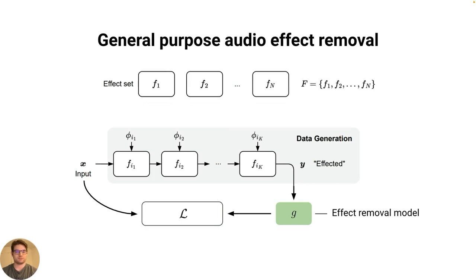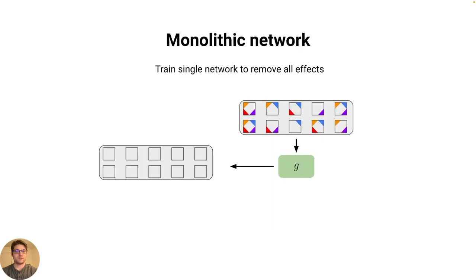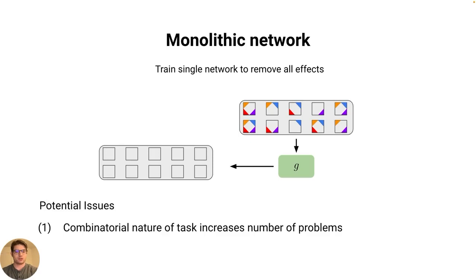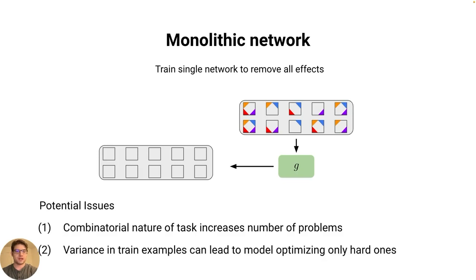One idea to achieve this goal would be to implement what we call a monolithic network. In this case, we would train a single architecture to remove all the effects that it sees. However, we hypothesize that this may not perform well. Firstly, the combinatorial nature of having a range of effects present in any order increases the number of problems that the network has to understand. Secondly, because the number of effects applied and their parameters can vary significantly between examples, the model may focus only on optimizing the hardest examples with the most effects.